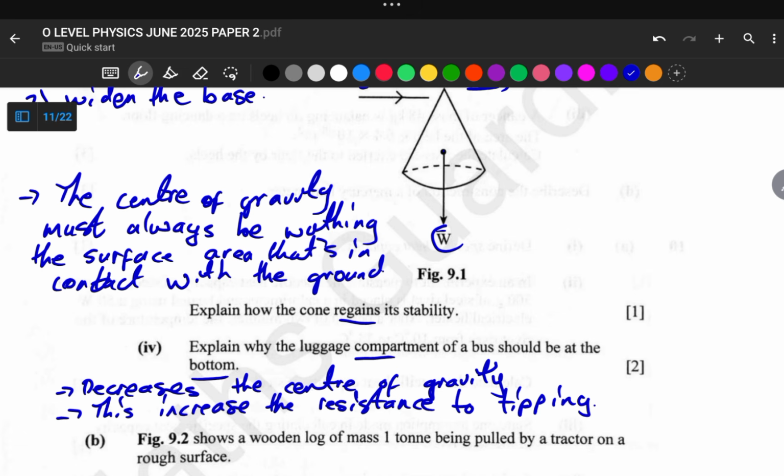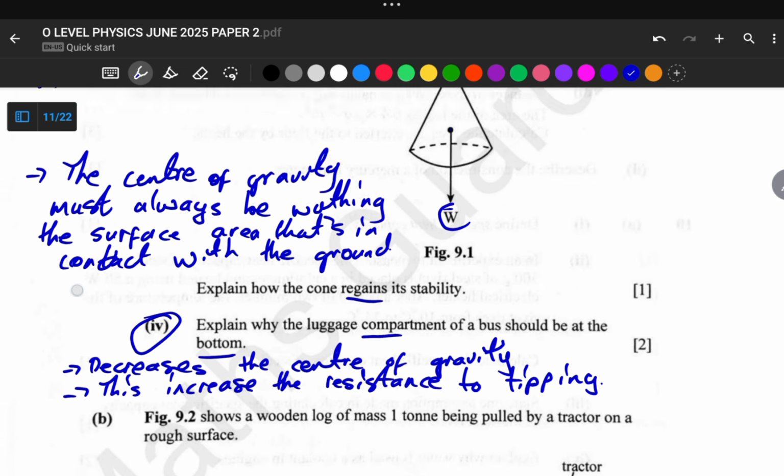Okay, so here is our answer for this item, to explain why the luggage compartment of a bus should be at the bottom of the bus. So the idea is to decrease the center of gravity, and then the decrease in center of gravity increases the resistance to tipping of the bus.